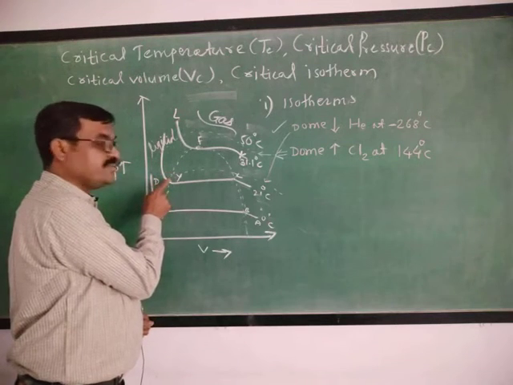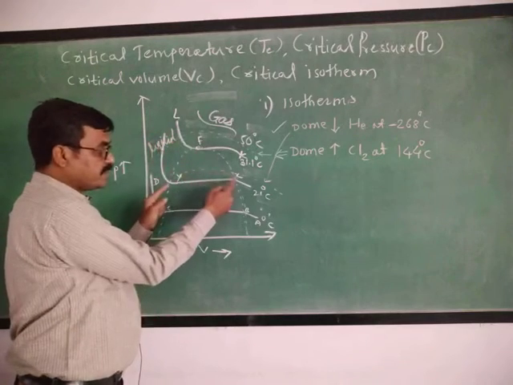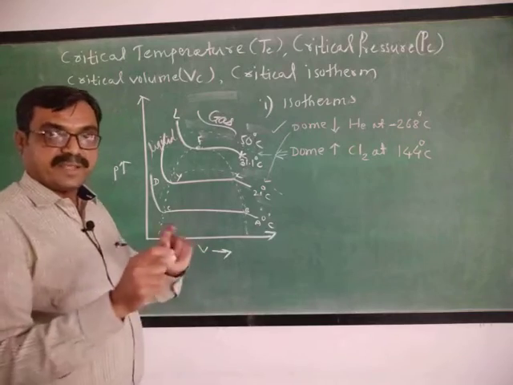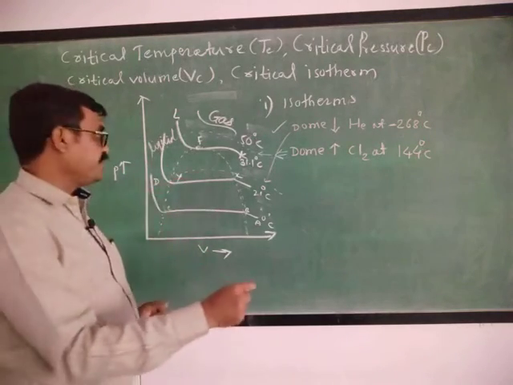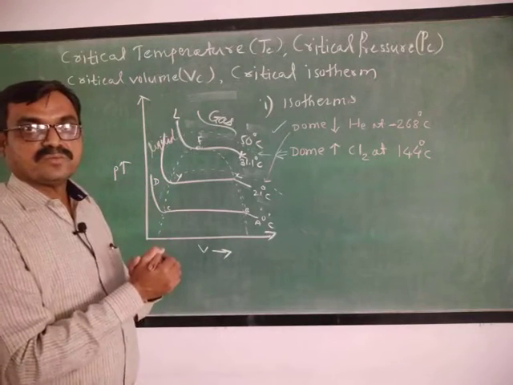There is an appreciably very small change in the volume and a sudden increase in the pressure. Along XY there is equilibrium between CO2 gas and CO2 in liquid phase, so XY is also a coexistence curve.